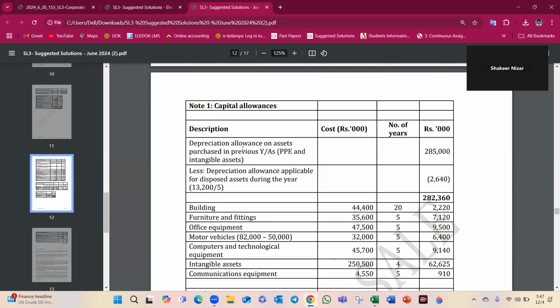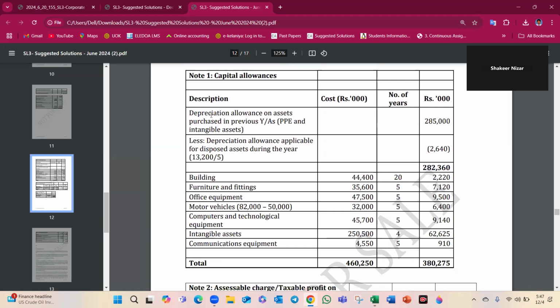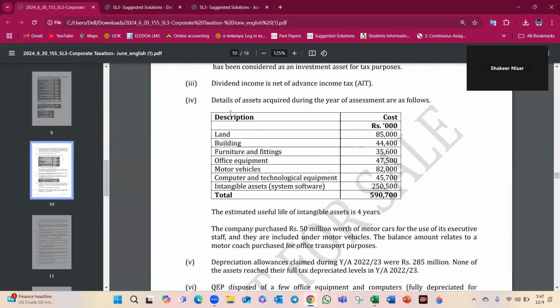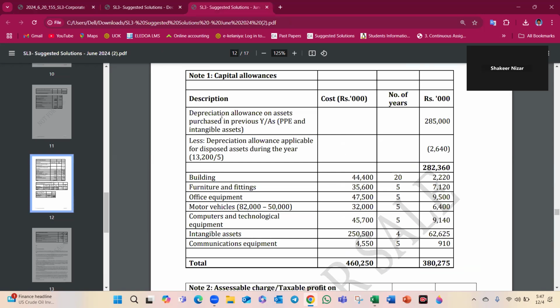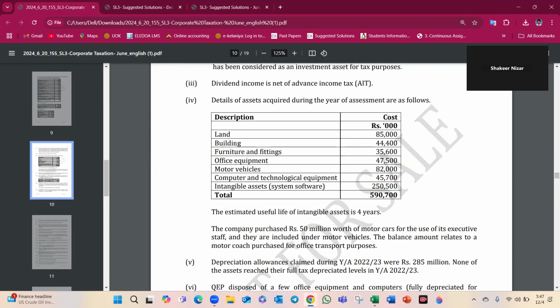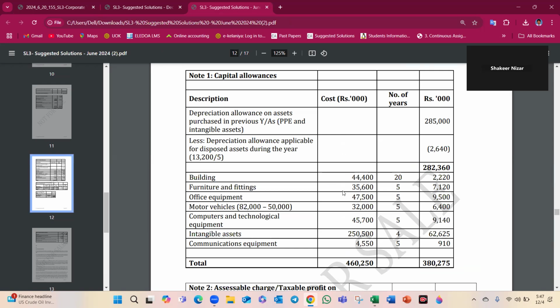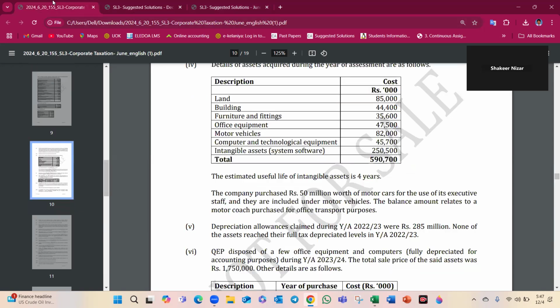The capital allowances, you can see here how to claim. Easy, right? Easy stuff. Land, no capital allowances. Building 44,400 divided by 5. Sorry, 20. This amount. Then furniture 5 years, office 5 years, motor vehicles 5 years, computer and technological improvements 4 years. Intangible asset net, it is 5 years. Computer and technological equipment, intangible asset, it is 4 years.